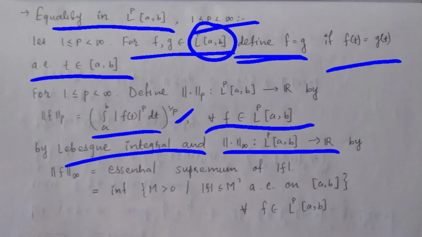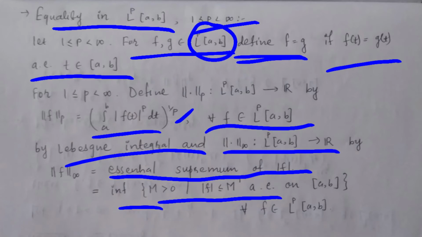So the essential supremum is the infimum of the set of all M greater than 0 such that modulus of f is less than or equal to M almost everywhere on closed interval [a,b].